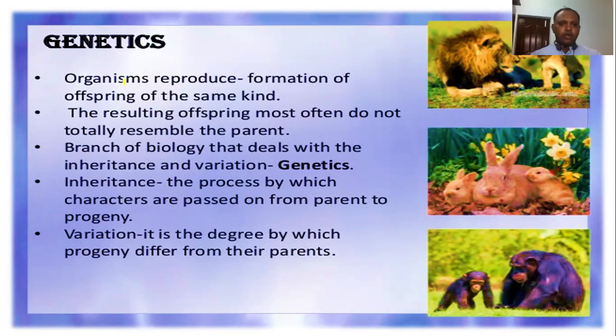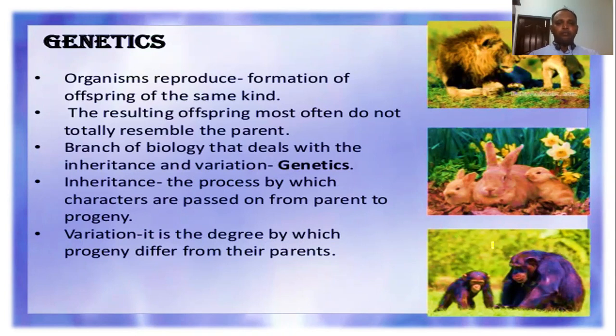For example, a lion gives rise to only a lion, a rabbit gives rise to only a rabbit, monkeys reproduce only monkeys, like humans.